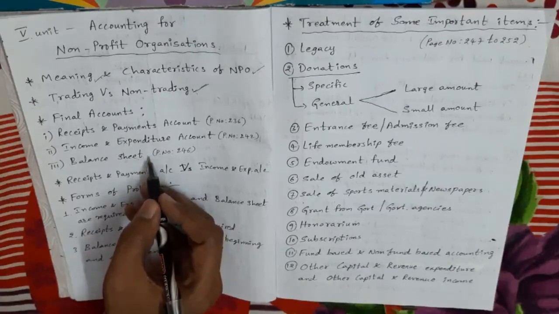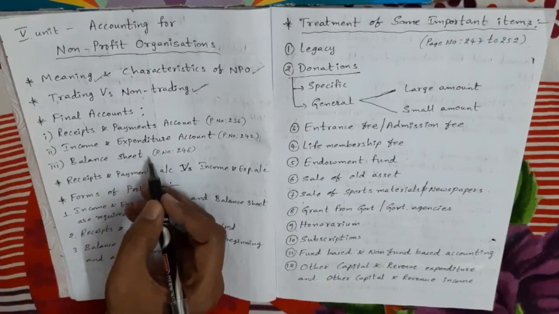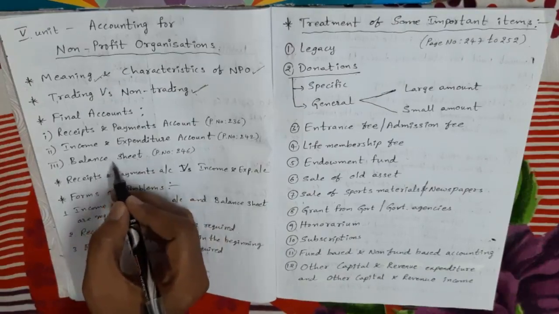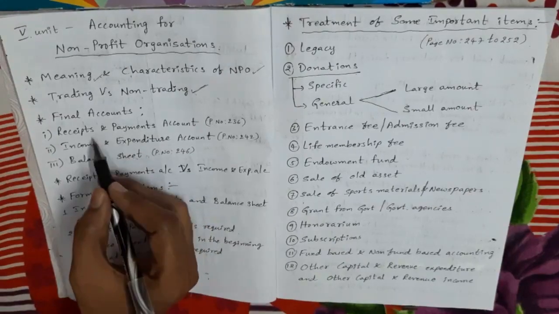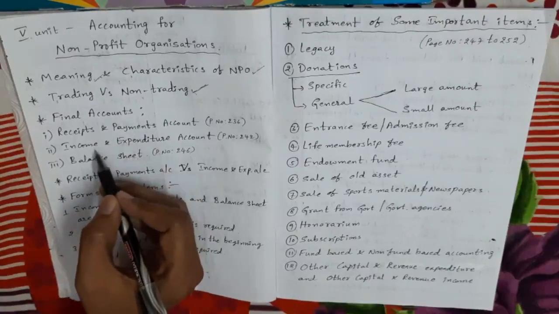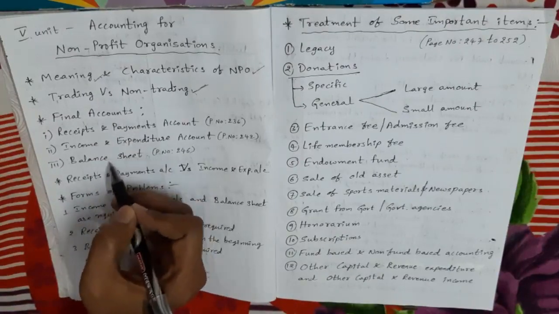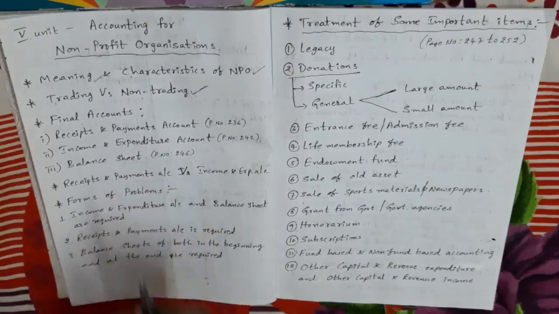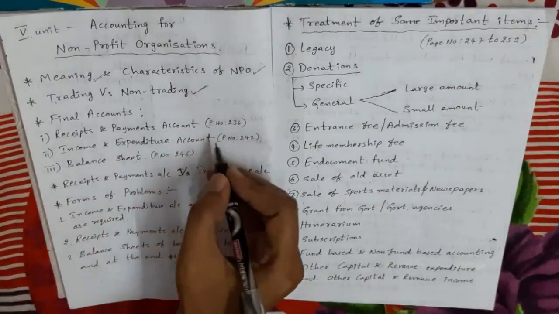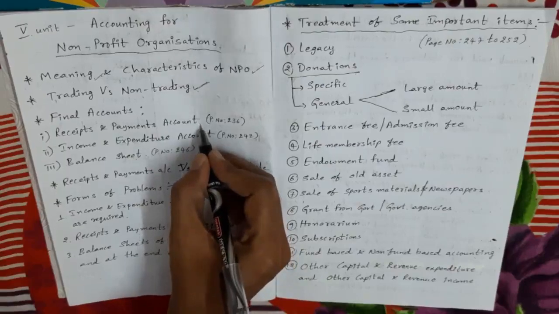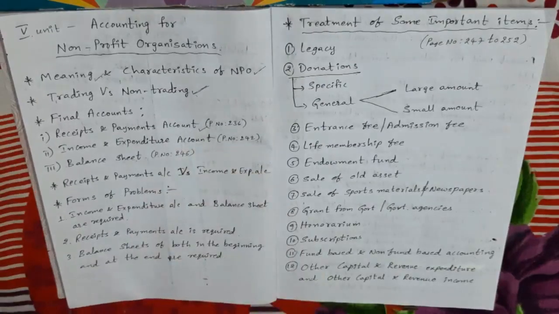Suppose in the problem the opening capital fund is given, then it is not required to prepare an opening balance sheet, we just prepare the closing balance sheet directly. But the important accounts in final accounts are the receipts and payments account, the income and expenditure account, and the balance sheet. Next, first I'm going to explain the first account in final accounts, that is receipts and payments account.